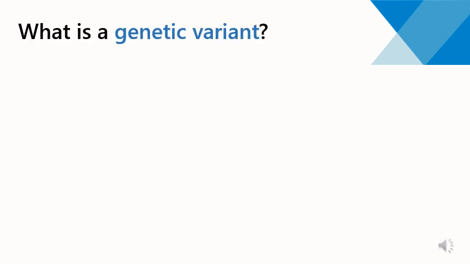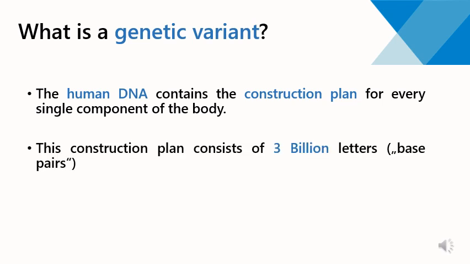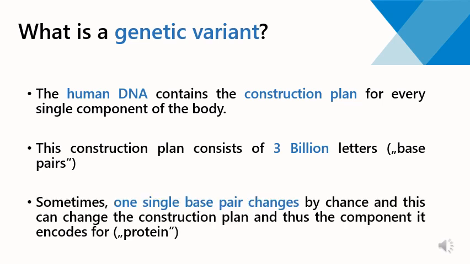What is a genetic variant? The human DNA contains the construction plan for every single component of the body. This construction plan consists of 3 billion letters that we geneticists call base pairs. Sometimes one single base pair changes by chance, and this can change the construction plan and thus the component it encodes for, that we call protein. Every single one of us has thousands of genetic variants that differ from a reference DNA. Most of those variants don't cause any symptoms. However, some variants that cause symptoms are de novo variants.